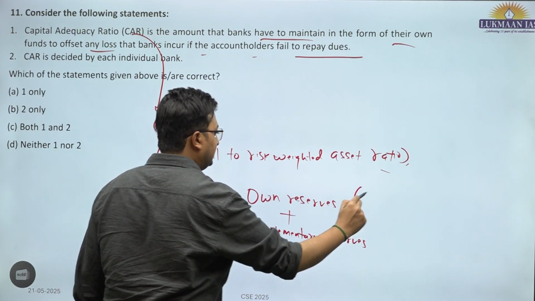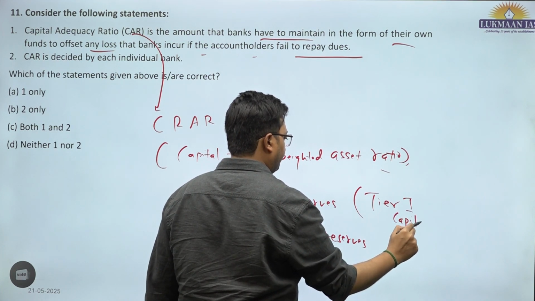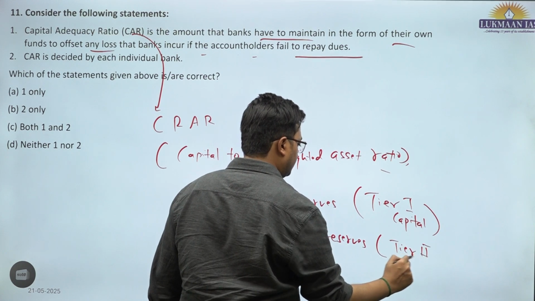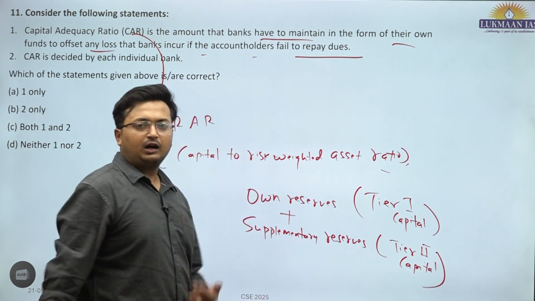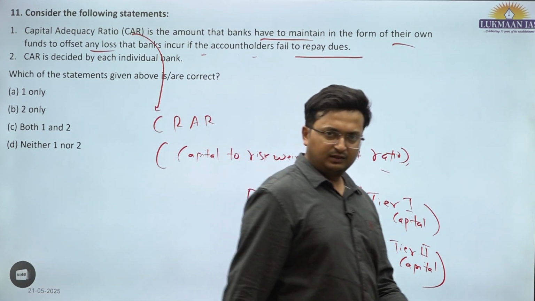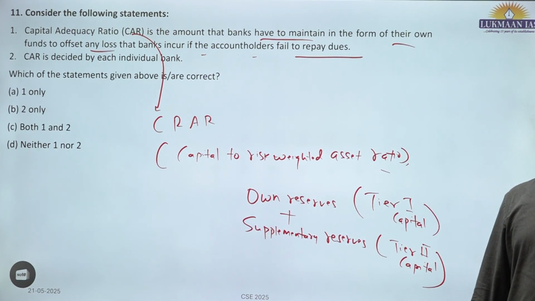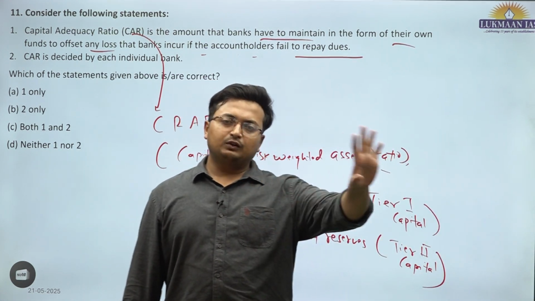This is known as tier 1 capital and this is known as tier 2 capital. So the total of tier 1 plus tier 2 capital upon the risk weighted assets. There is a risk weight given for, say, unsecured lending like credit cards, where the risk weight could be very high.